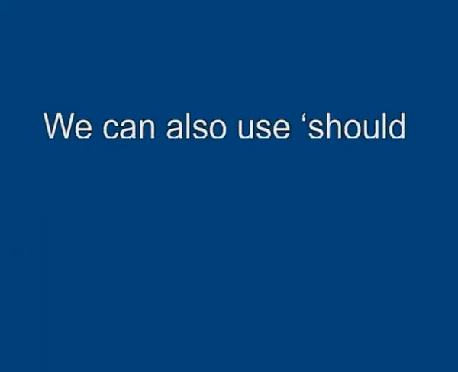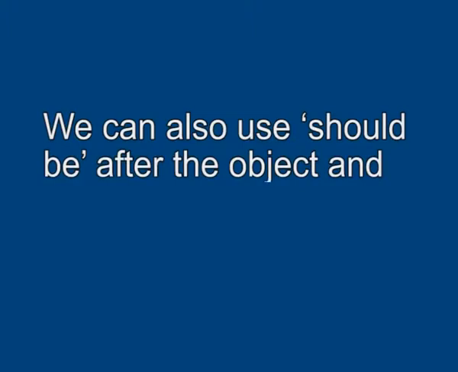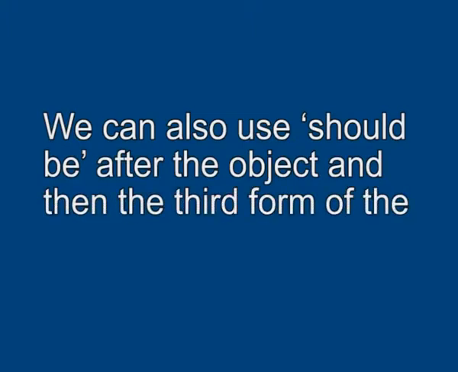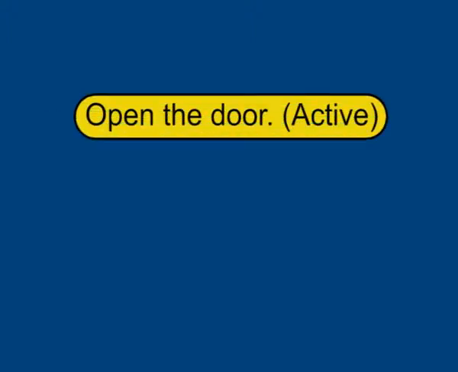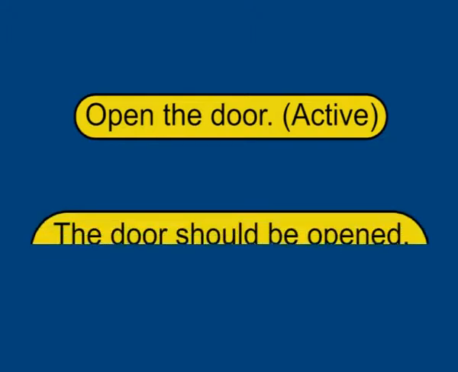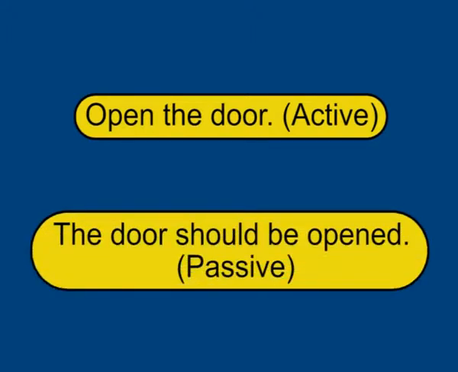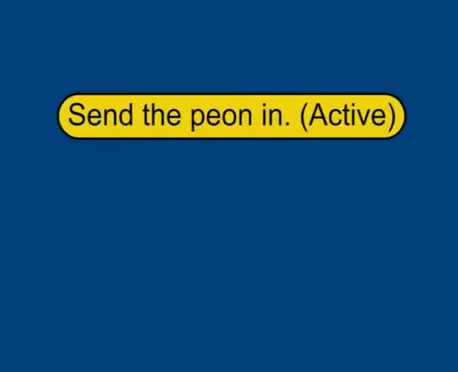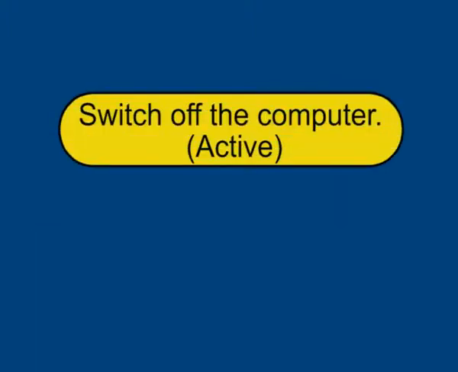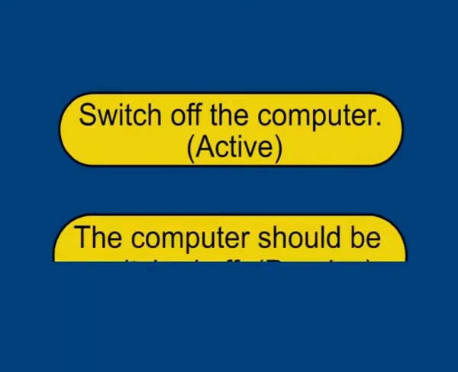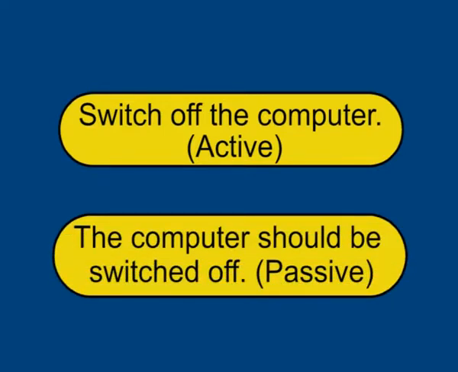We can also use should be after the object and then the third form of the verb. See the examples. Open the door. Active. The door should be opened. Passive. Send the peon in. Active. The peon should be sent in. Passive. Switch off the computer. Active. The computer should be switched off. Passive.